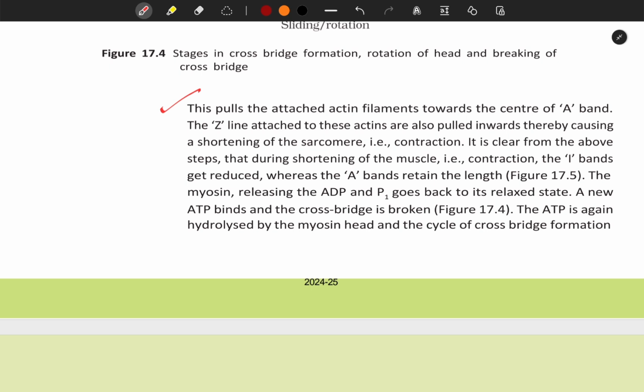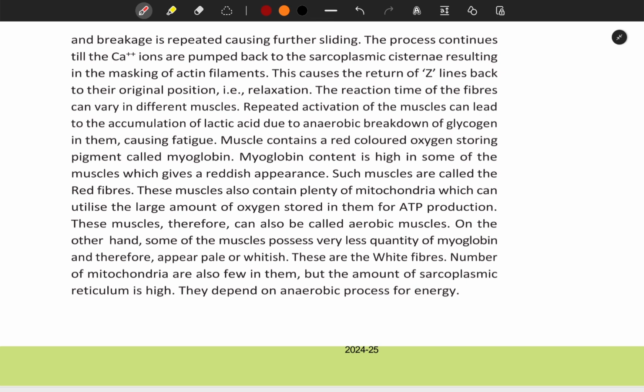The myosin, releasing the ADP and Pi, goes back to its relaxed state. A new ATP binds and the cross bridge is broken. The ATP is again hydrolyzed by the myosin head and the cycle of cross bridge formation and breakage is repeated, causing further sliding. The process continues till the calcium ions are pumped back to the sarcoplasmic cisternae, resulting in the masking of actin filaments. This causes the return of Z lines back to their original position, that is relaxation.